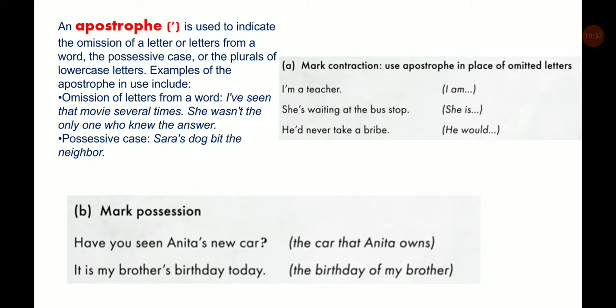In the possessive case: Sarah's dog bit the neighbor. Now, contraction. We use an apostrophe in place of omitted letters. "I'm a teacher." Here we are omitting "a", that is, "I am a teacher." But when we say "I'm a teacher," we are using an apostrophe here.